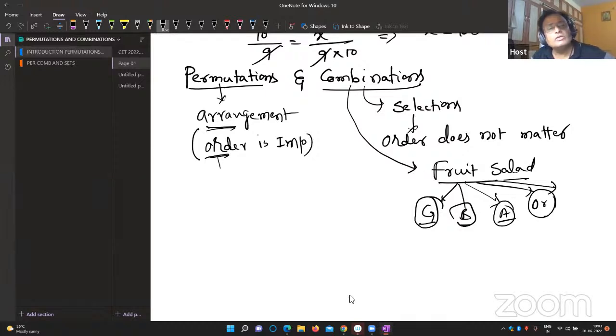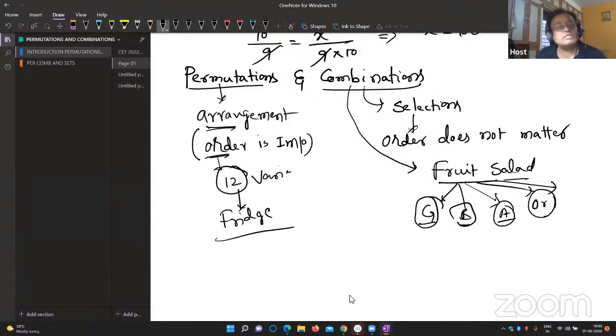Correct? You will purchase some 12 to 13 varieties of vegetables and green leaves. You dump them all in the bag at the market. But when you come home, definitely in the fridge, you arrange systematically. You will put all mirchi in one bag, green leafy vegetables in one bag, brinjal in one bag. So systematic arrangement is compulsory in permutations. In combinations, only selection, order doesn't matter.